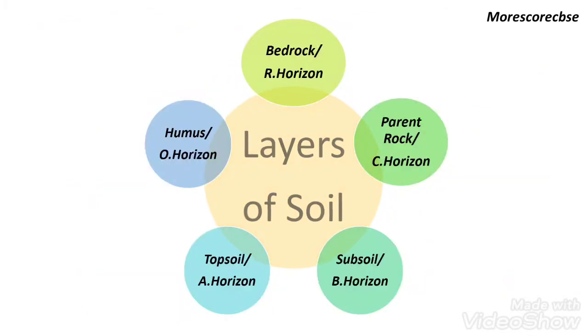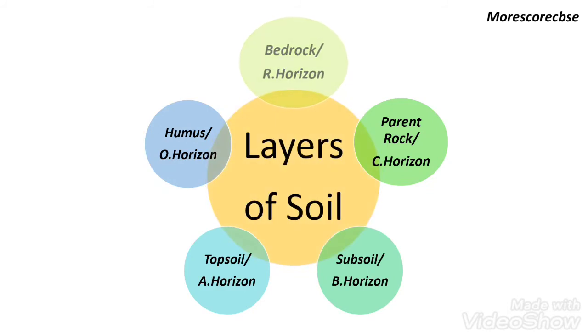Now, let us see about the layers of soil. The lowest part of soil is bedrock, R horizon. Next, parent rock, C horizon. Subsoil, B horizon. Topsoil, A horizon. Humus, O horizon.